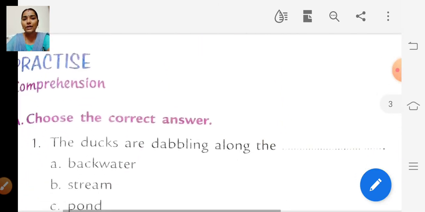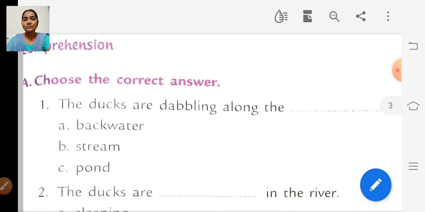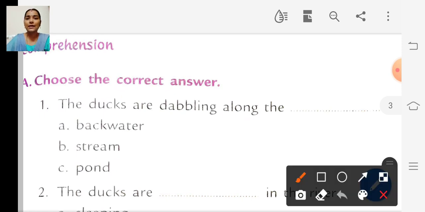So we will do the book back exercises. First one, choose the correct answer. First question is, the ducks are dabbling along the dash. Options are backwater, stream, pond.